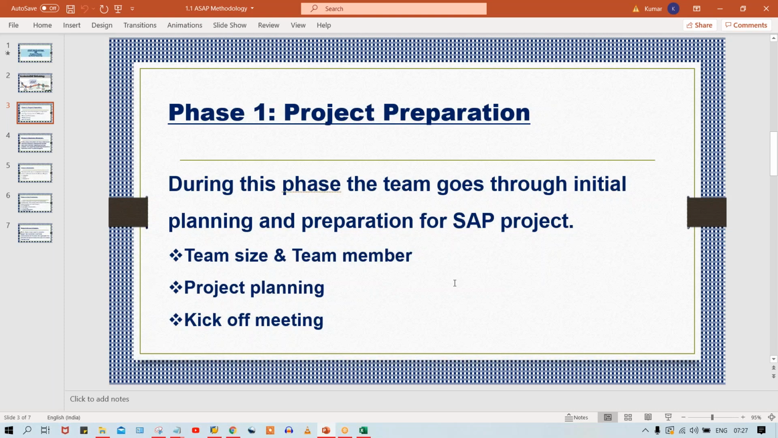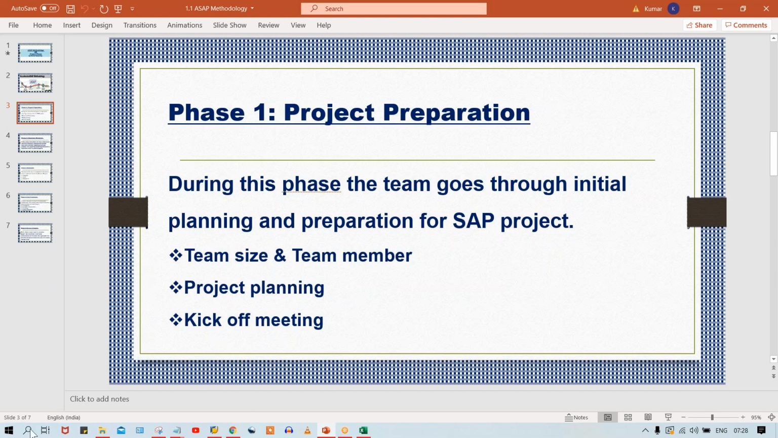It's consultants, and multiple consultants are required because several modules will be in the picture, guys. Let's suppose there will be multiple consultants: FICO consultant, MM consultant, SD consultant, PP, QM, PS, right? Several consultants will be there, HR consultant. So there'll be a team. The project manager first has to set up a team of consultants, right?